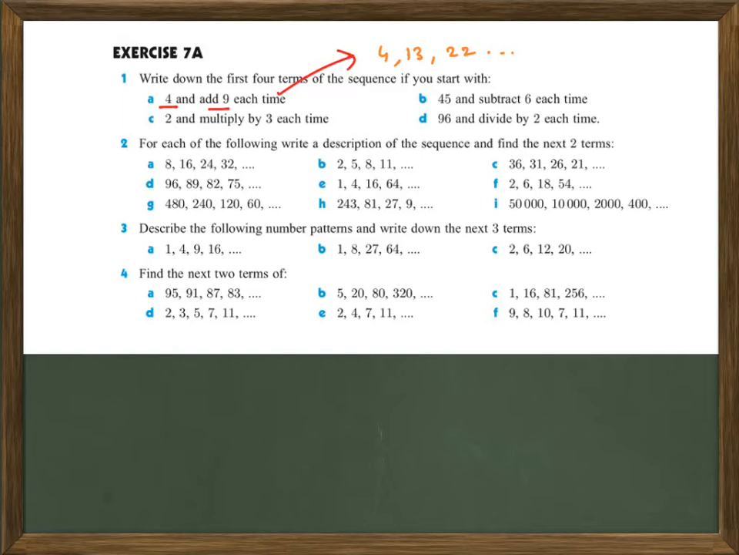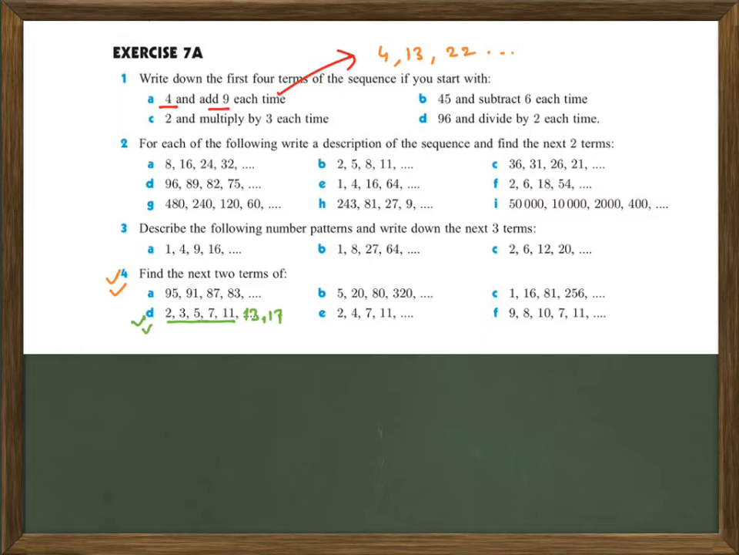Similarly we have parts B, C, D. These are the questions, please do these. And we have a few more questions. We'll take the fourth one as an example. Find the next two terms of this sequence. We'll take D: 2, 3, 5, 7, 11. First is 2, then 3, then 5, then 7, then 11, then the next will be 13, then 17.